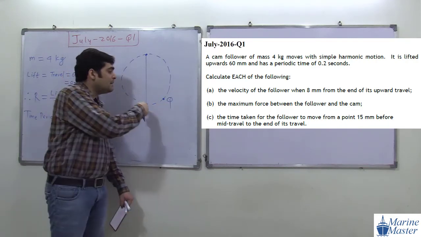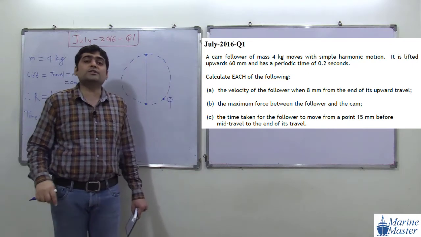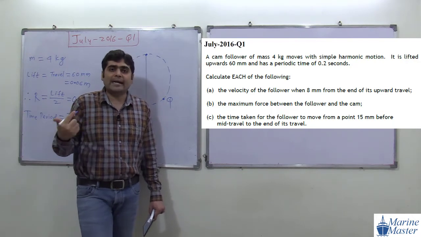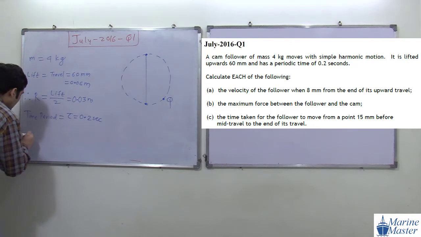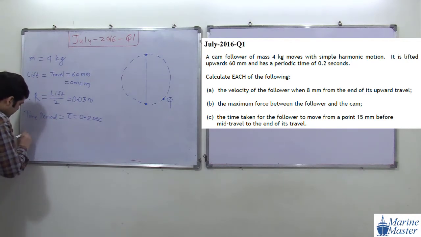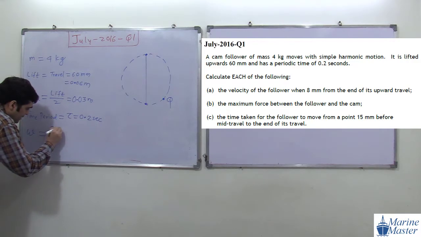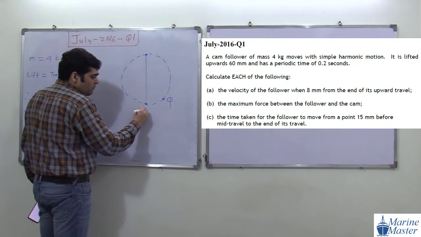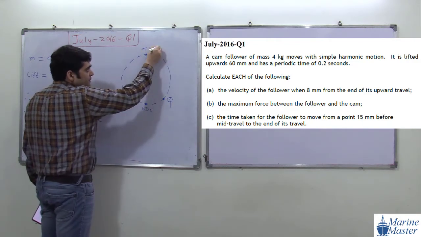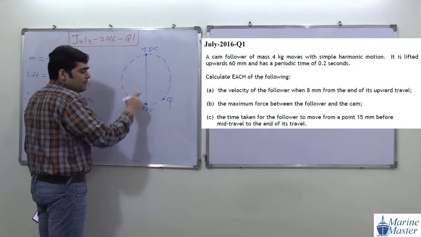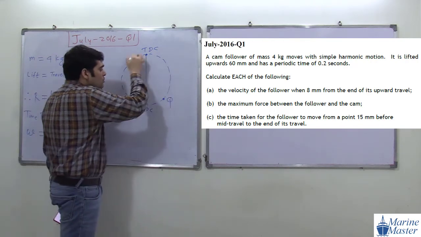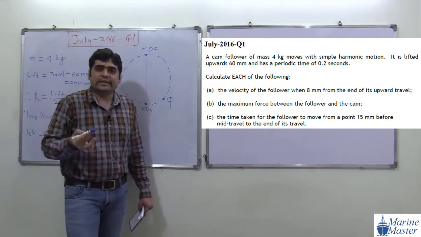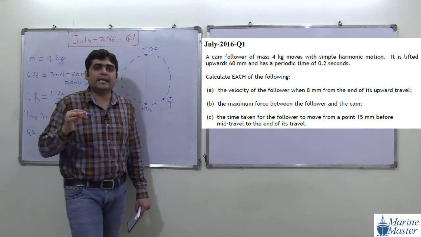So how much angle is covered by this point Q? The angle covered by point Q is 360 degree. In radian, 2 pi radian. So here this omega, angular velocity, will be 2 pi by tau. When our piston goes from the bottommost position BDC to TDC and again comes back to BDC, this is one oscillation. So point Q moves in one complete circle, and it covers 360 degree, which in radian is 2 pi radian.